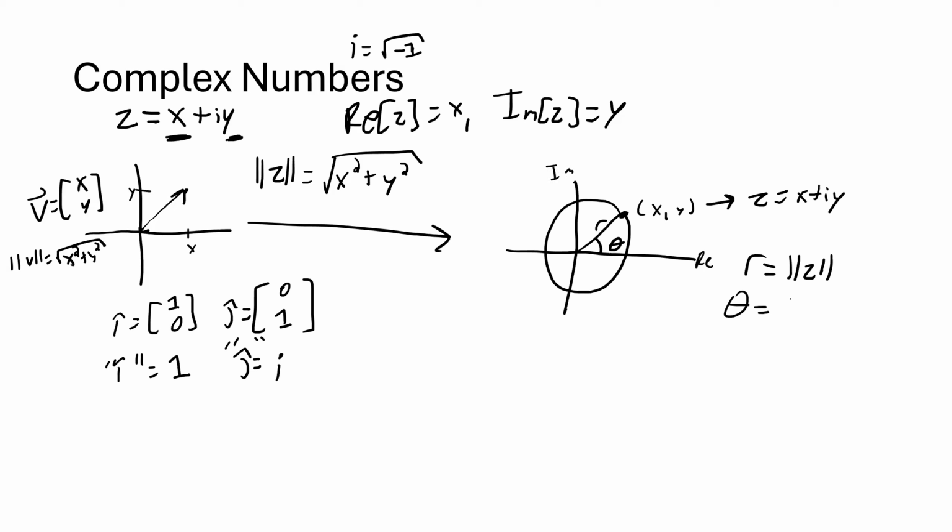Theta is actually going to be equal to the arc tangent of y over x, because if you draw a triangle, this is going to be x right here, y right here. So tan theta equals y over x, so then you get to this. That's not really so important.